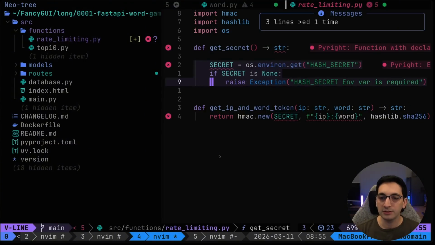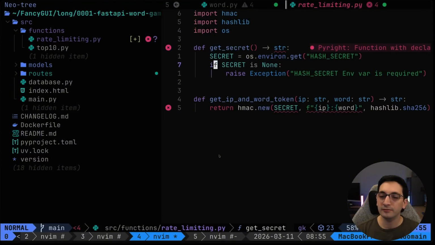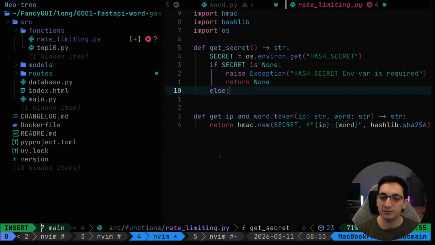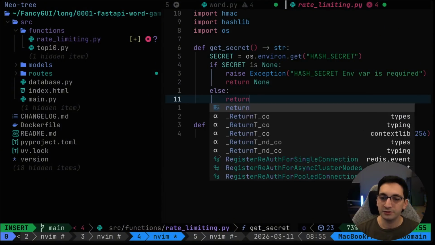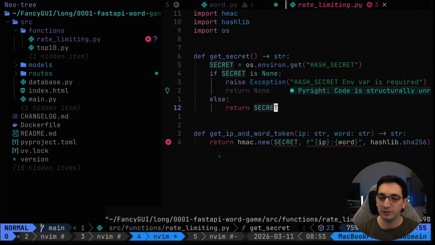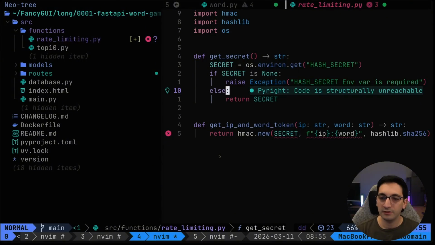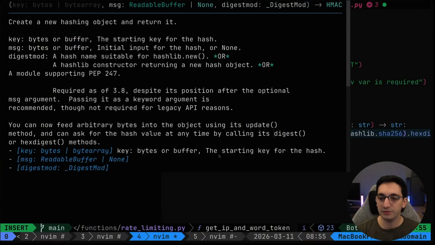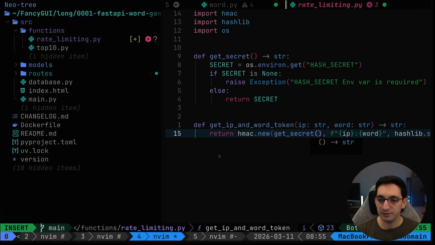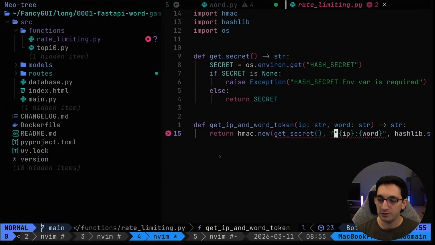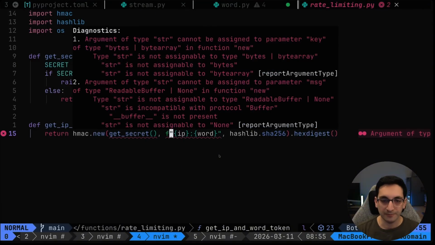Secret is going to return none, else return secret. There we go. All right, that's better. And then instead of this, I can do get_secret. Nice. Yeah, it returns a string. I'm happy. Good. So why are you complaining?